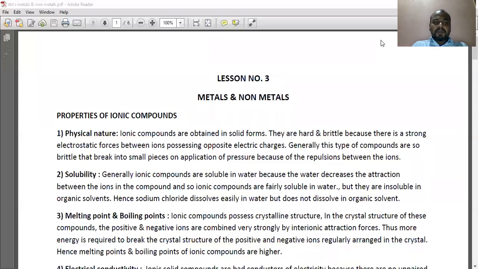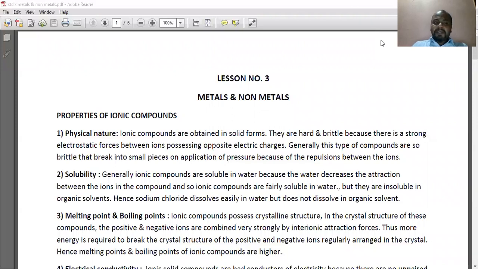There are two types of chemical bond as mentioned, ionic bond and covalent bond. In ionic bond, give and take of electrons takes place, whereas in covalent bond, sharing of electrons takes place. We have already seen the two examples of sodium chloride and magnesium chloride in the earlier video. Hope you all might have understood. So moving on further to the properties of ionic compounds, which is the most important answer.